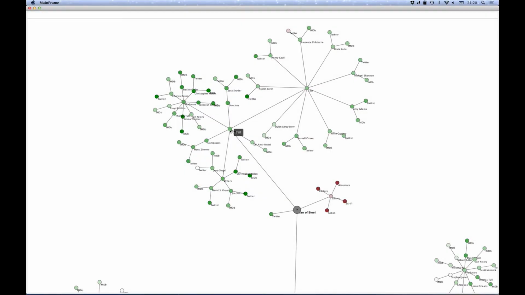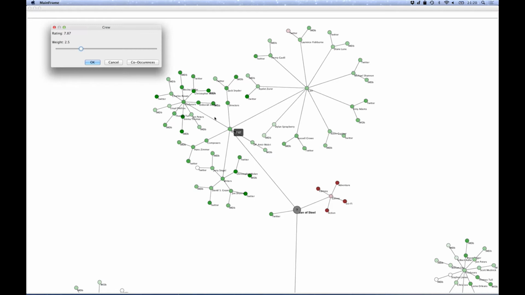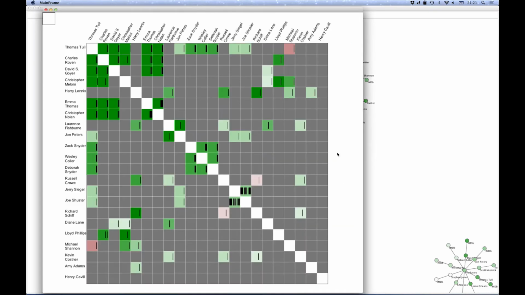We can, for example, easily see the big green rectangle in the top right corner, which represents the very good rating for director Zack Snyder. We now get back to the tree view and take a closer look at the crew. For this, we developed the co-occurrence map, which shows us which crew members already worked together in the past. The co-occurrence map is a symmetrical matrix.